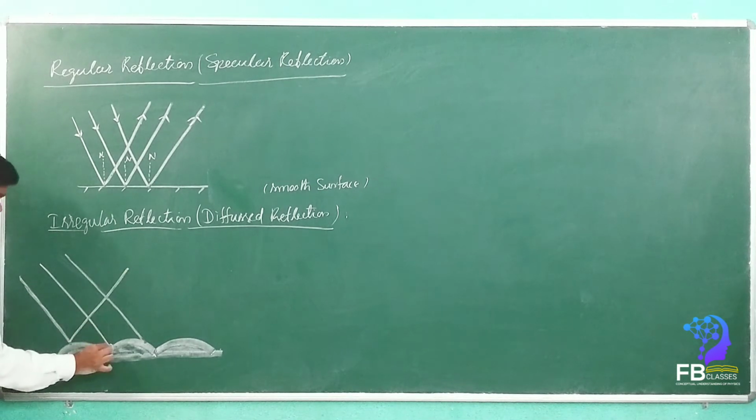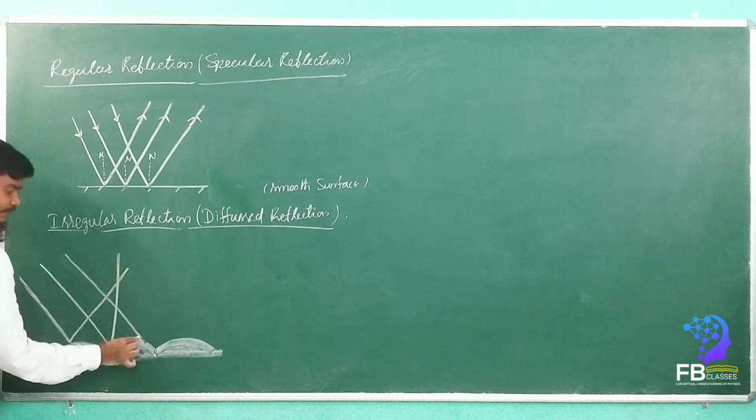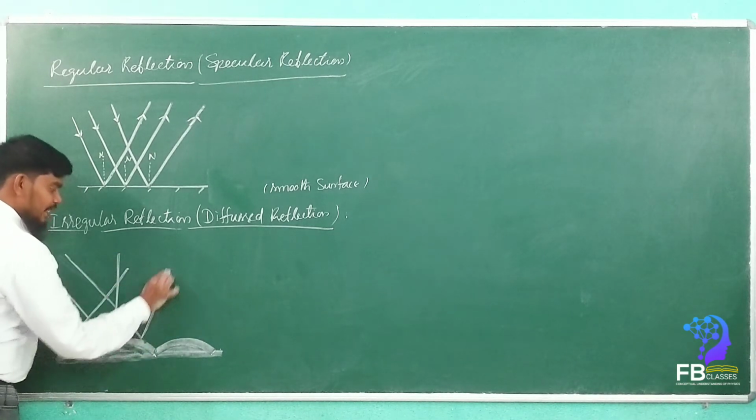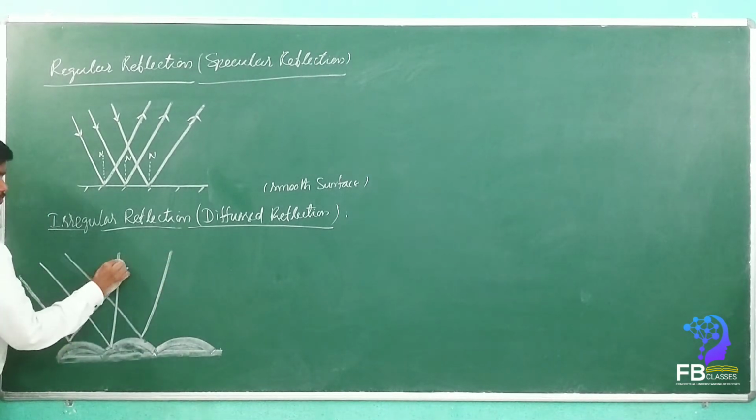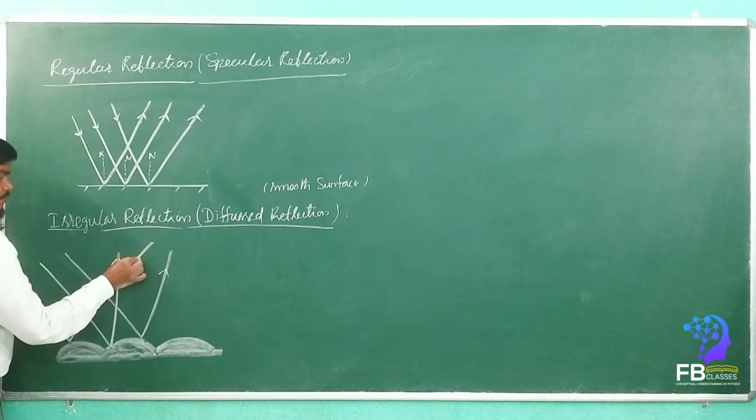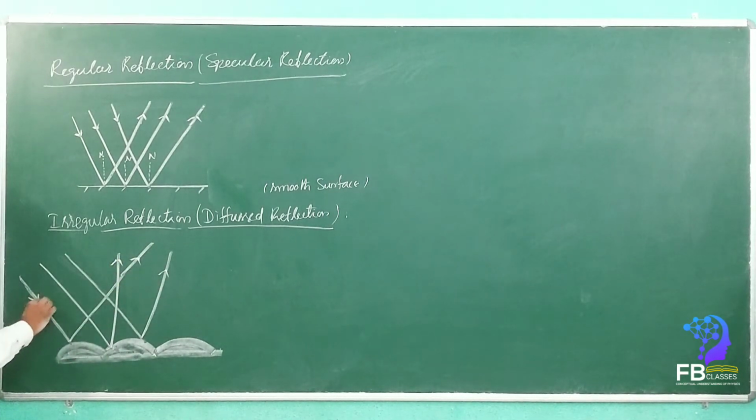The reflected rays will not be parallel to each other. The reflected rays will not be parallel to each other. See here, the reflected rays are not parallel.